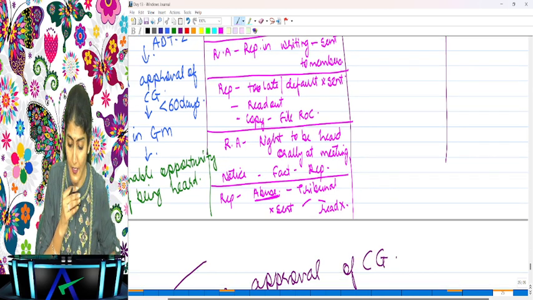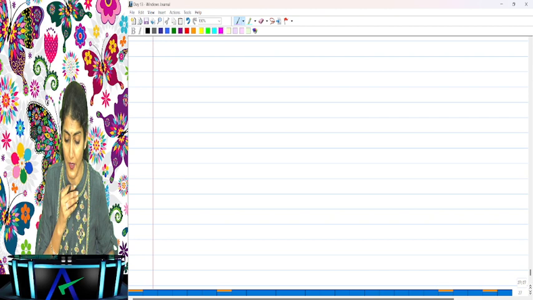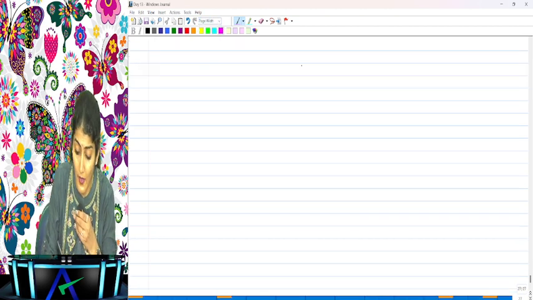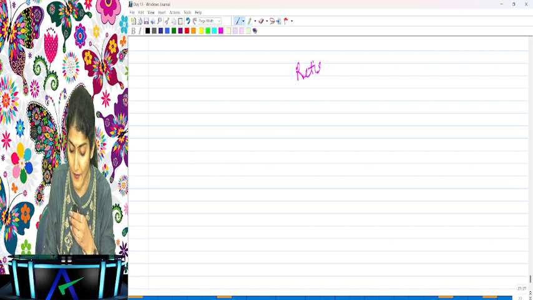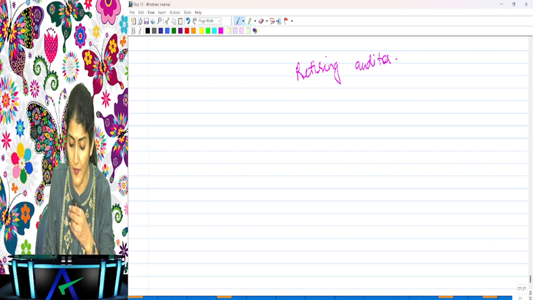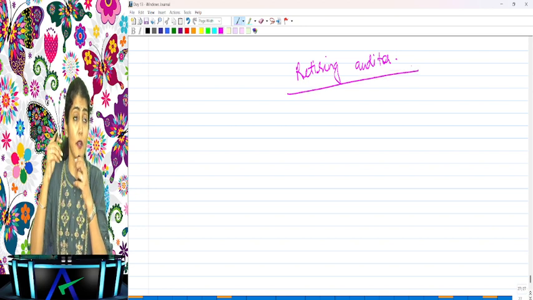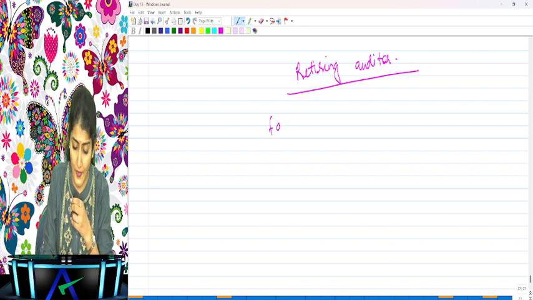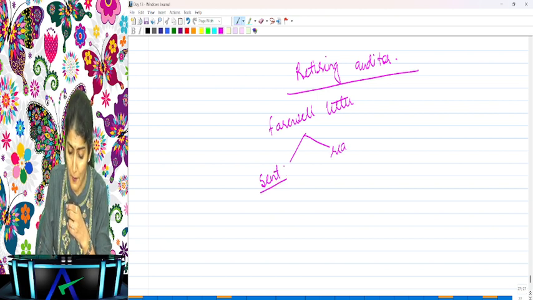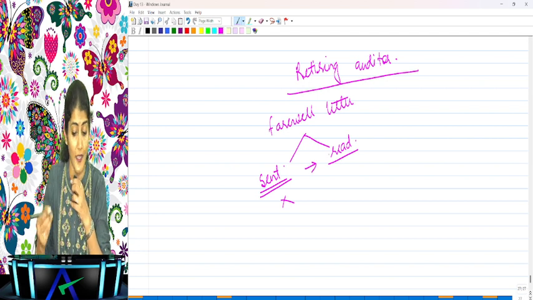So basically, non-technically, if I want to discuss this with you, the retiring auditor, when he is being removed at the AGM of the company, has two rights. What are the two rights which he has? One, he has a right to give a farewell letter. And this farewell letter, he can tell the company to send to all the members. And if not sent to the members, then it would be read out at the meeting.